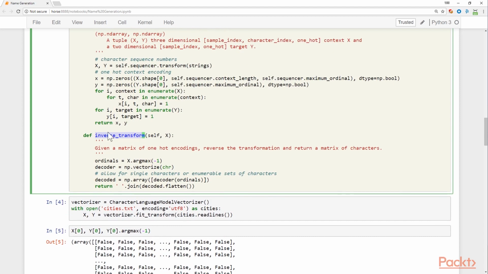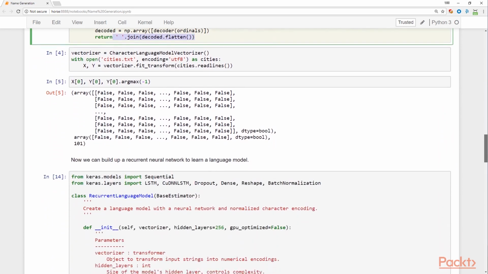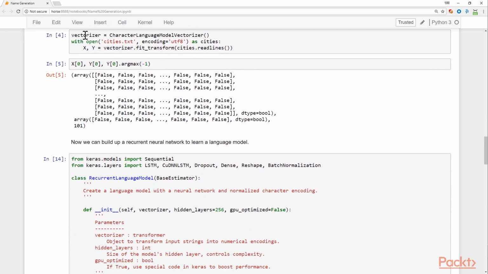And then finally an inverse transform, where we can take a matrix of one-hot encodings, take the argmax to then get the ordinal value of the 1, and then decode it and then join it out into a string. So we can flatten things back out into a string based on the characters we have. Now here we can go ahead and give it a run, take a look at this character model vectorizer. We'll open up the cities.txt file, which I'll show you here in a second, the data that we're working on, and then we'll vectorize it and fit it.